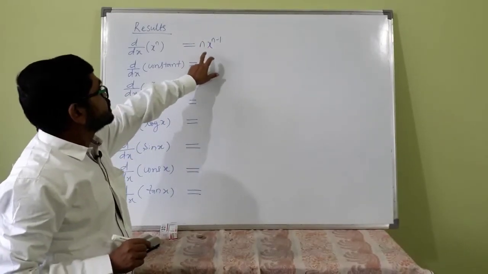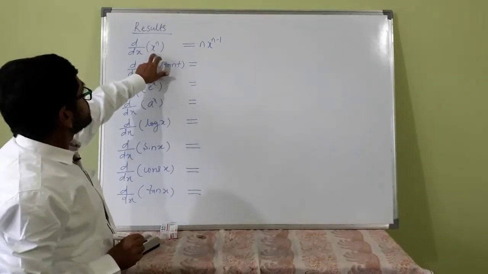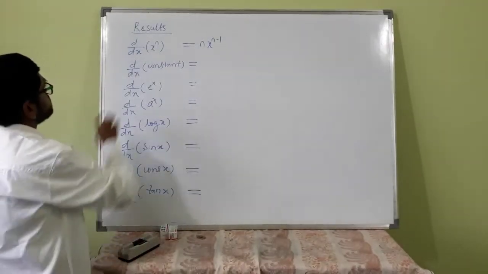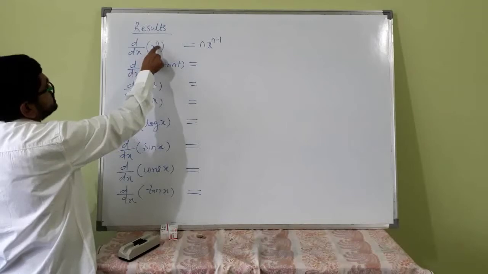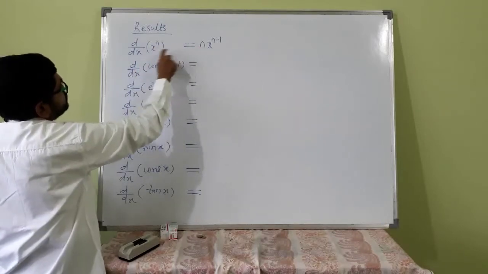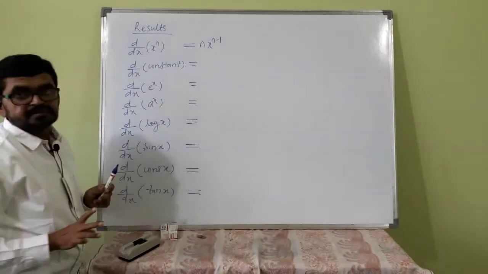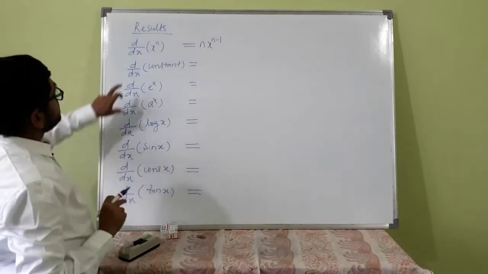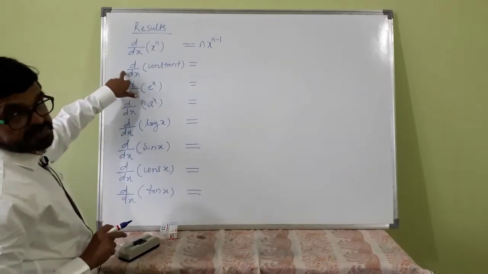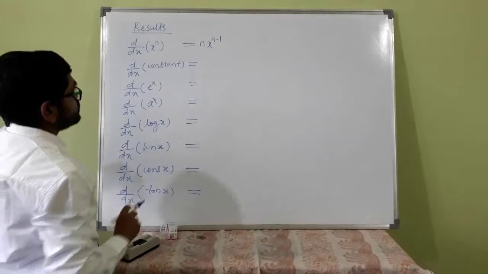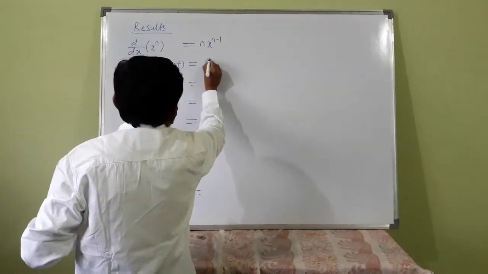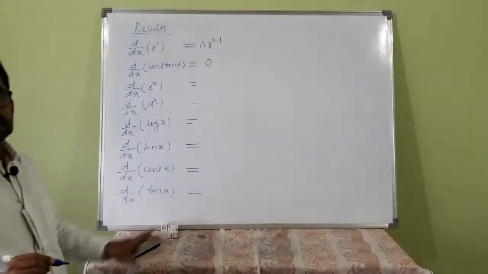This is a very important result. d by dx of a constant is always 0. So you have to remember these results.